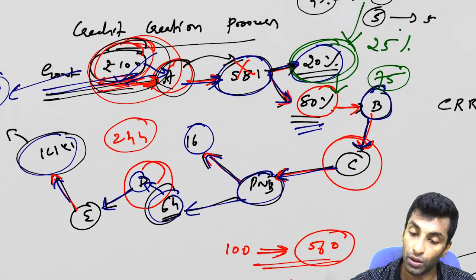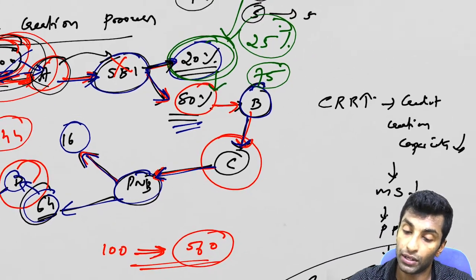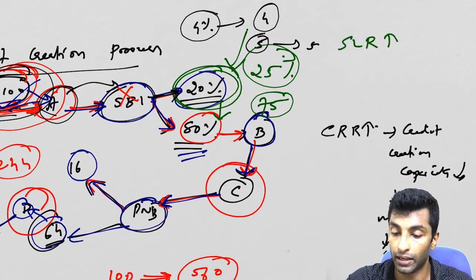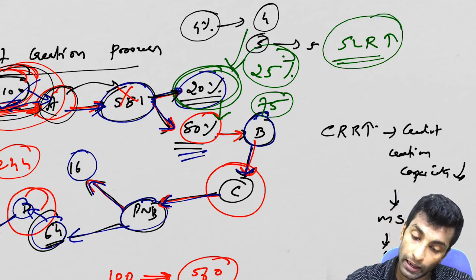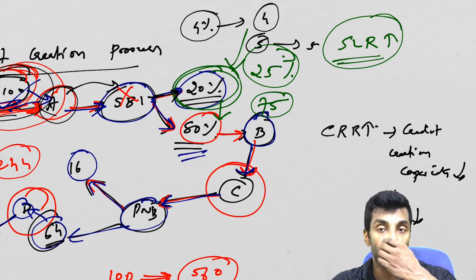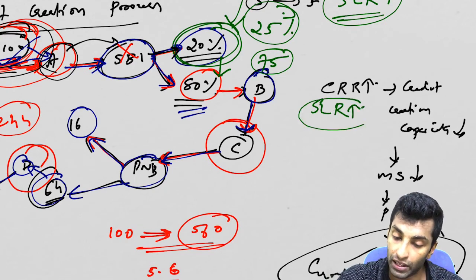Same thing will happen here also. Here we have discussed CRR. If CRR is increasing, a similar thing will happen with an SLR increase also. So when SLR is increasing, what will happen to the profitability of the bank? It will definitely reduce. Secondly, SLR increasing means you need to maintain more with banks, so you have less lending power. So with SLR increasing, the same things will happen.